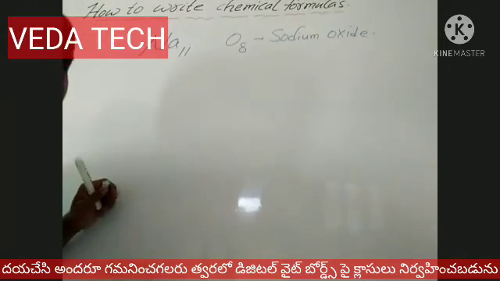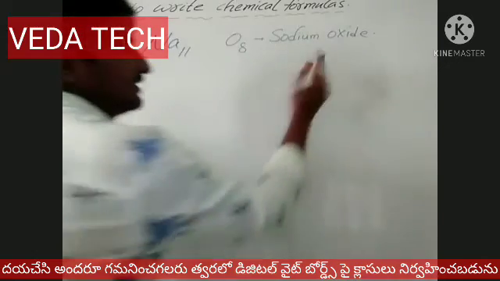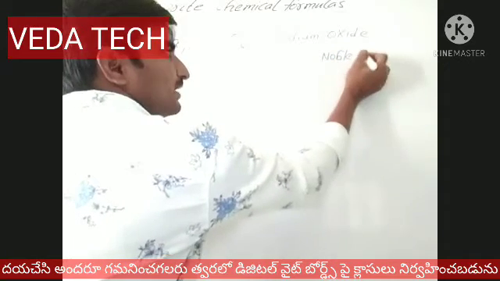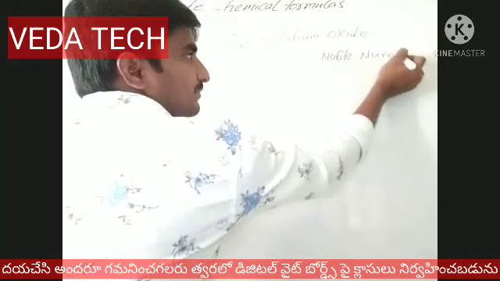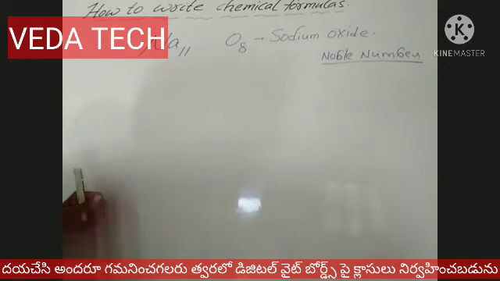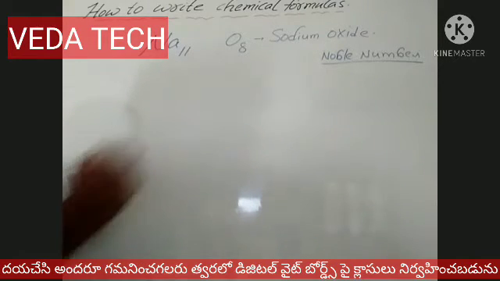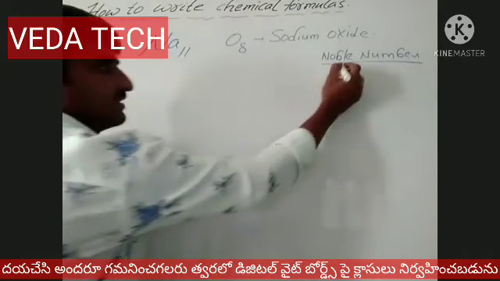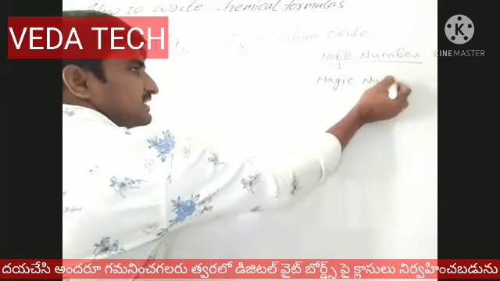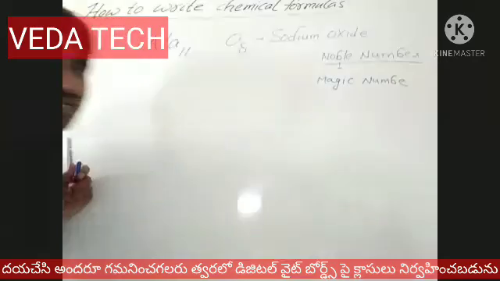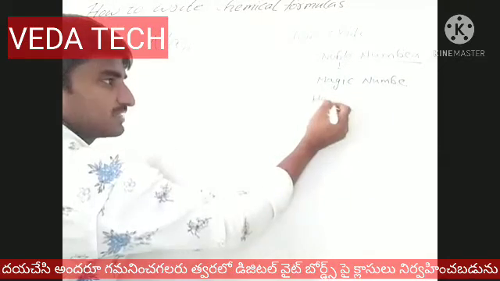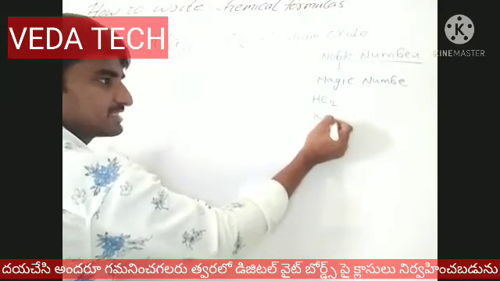You have to follow a small trick, using the noble numbers, or magic numbers. What is the magic number? As you know, the helium atomic number is 2. Neon atomic number is 10.